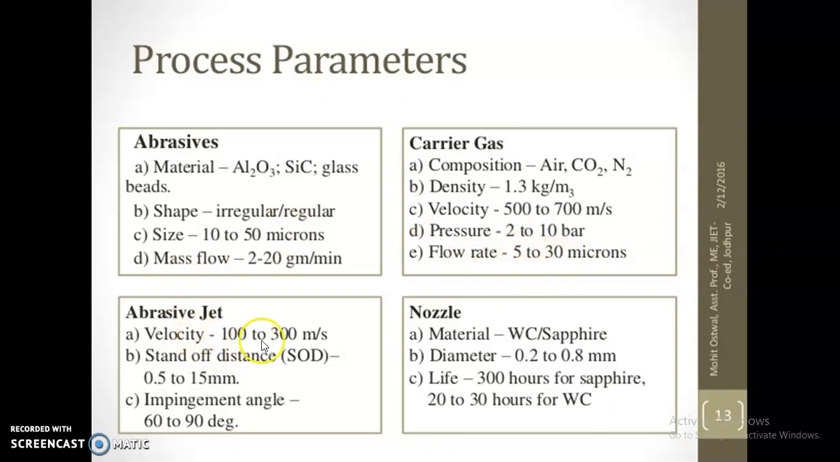Abrasive jet velocity is also very high, 100 to 300 meter per second. Stand off distance 0.5 to 15 mm. Impingement angle, the angle of the jet, is 60 to 90 degrees. Nozzle material is tungsten carbide or sapphire, diameter is 0.2 to 0.8 mm. Life is 300 hours for sapphire and 20 to 30 hours for tungsten carbide.